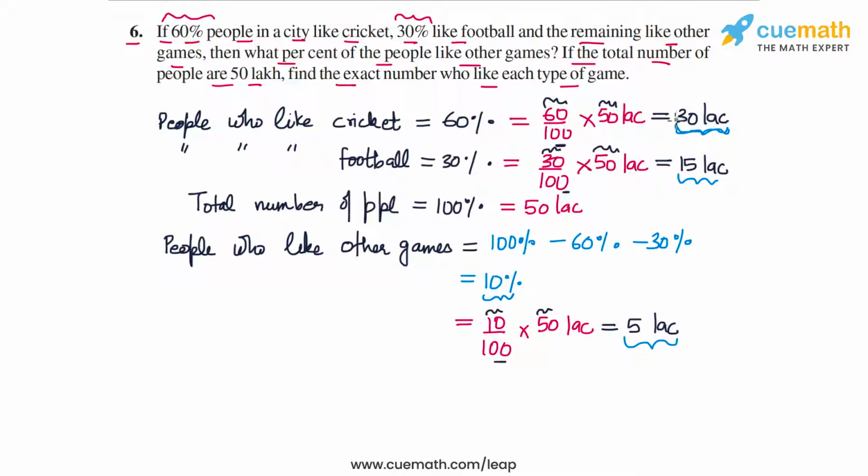So the answer is that 30 lakh people like cricket, 15 lakh people like football, and 5 lakh people like other games. And we can verify that 30 lakh plus 15 lakh plus 5 lakh is equal to 30 plus 15, 45, plus 5, 50. So this is equal to 50 lakh, and this is the total number of people that we have. So the answer fits, and with this, question 6 of the exercise is solved.